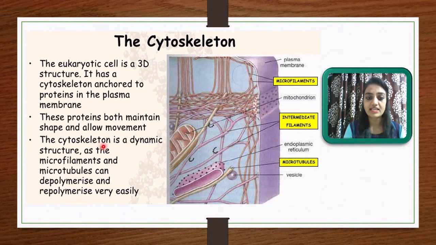Mainly the cytoskeleton is made up of microfilaments, as you can see here, and other important fibers are microtubules. Both can depolymerize and repolymerize very easily, and that's why they maintain shape and allow the movement of the cell.